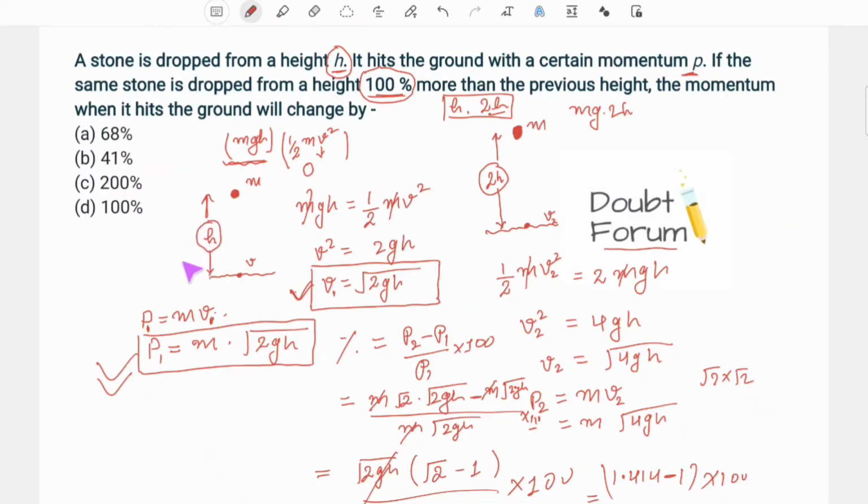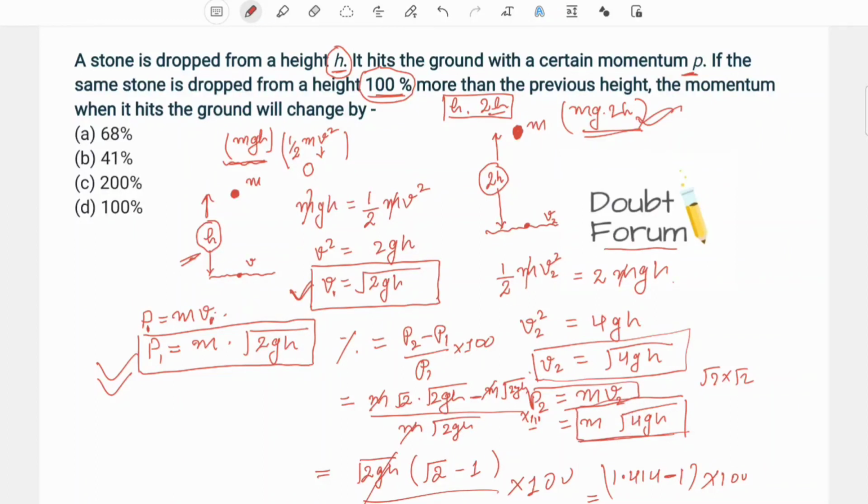Now in the second case, the height, which was h, has been increased by 100%, that is, the height has become 2h. So the potential energy at a height 2h would be 2mgh, and this whole potential energy will start converting into kinetic energy. So just before hitting the ground, all the potential energy would have changed into kinetic energy. So half mv2 squared is equal to 2mgh. From here the value of v2 is calculated. So the momentum when the height is increased by 100% will be mass times v2, and from here we put the value of v2. So we will get the value of momentum p2.